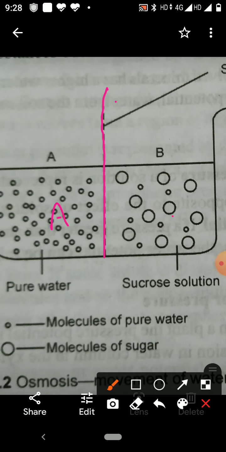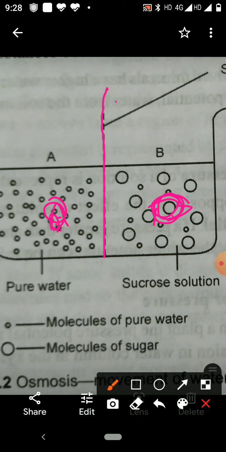This is A and this one is B. In A, pure water is taken, so it is of high water potential. And in B, sucrose solution is taken. It is of low water potential.